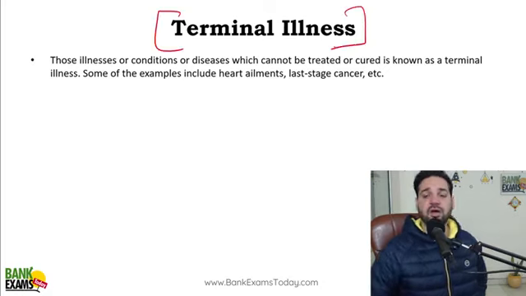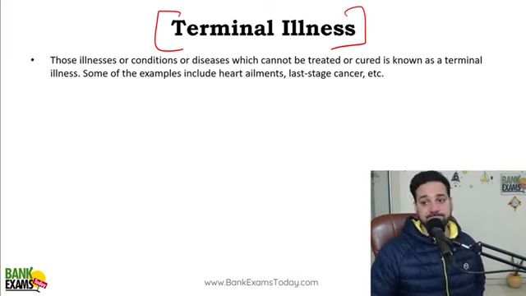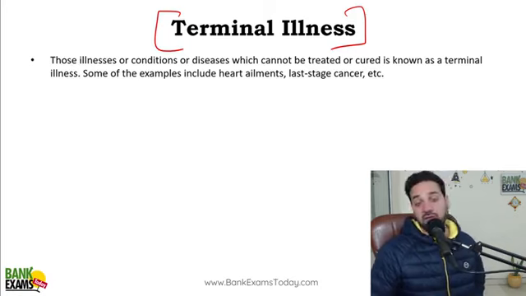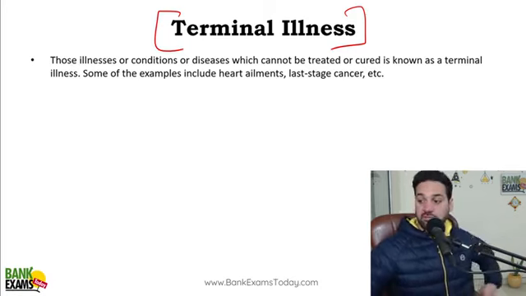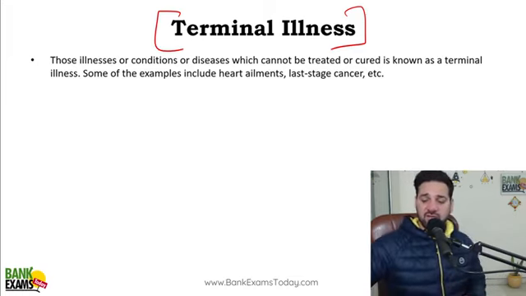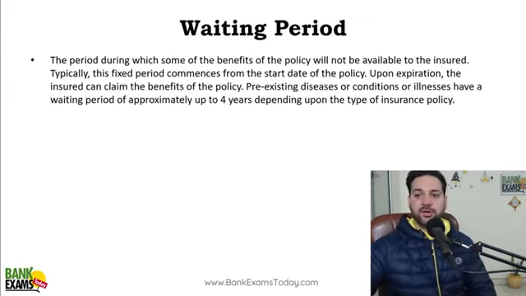Terminal illness. So some diseases cannot be cured. Science has not found a cure for some diseases like HIV, like last stage of cancer, like certain heart ailments. So science has not found a solution to such diseases. So those are terminal illnesses. That is terminal illness. Okay, let's move forward.